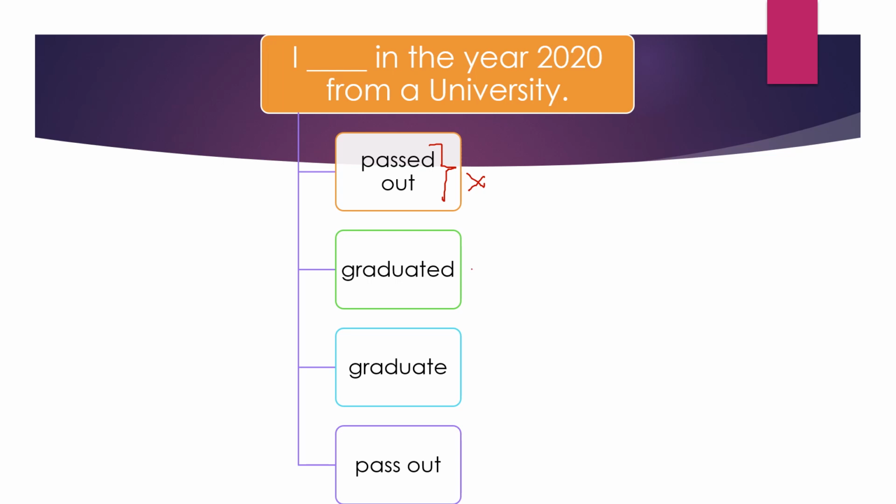"Graduated" is of course the correct option here. "I graduated in the year 2020 from a university." "I graduate in the year" is of course an incorrect tense, and "I will graduate" here is again an incorrect tense. If I have to use the word "graduate", "pass out" of course will not be used, because that means something else. "I will graduate in the year 2020 from a university" could be treated as correct, but because we're not using "will" here, we'll stick to the past tense. "I graduated in the year 2020 from a university", or you can always put it as "I am a graduate". That also will do.